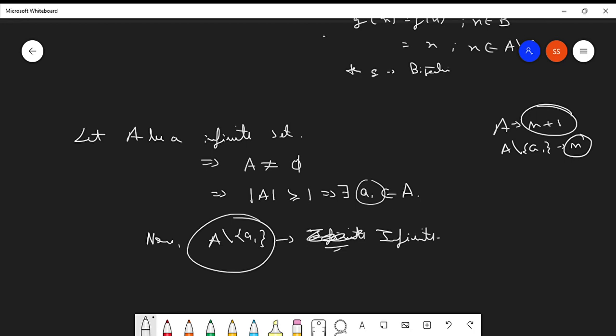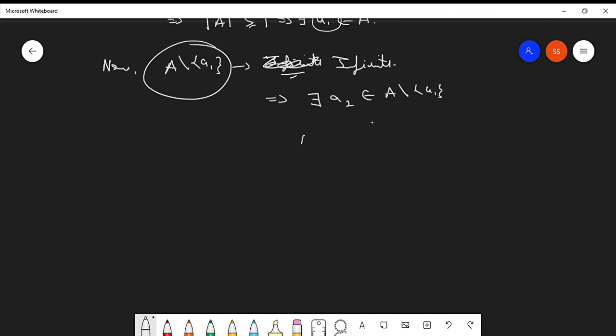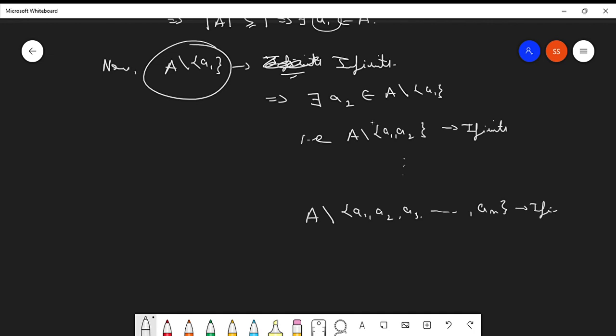Similarly, there exists some element A2 such that A2 belongs to the difference of A and A1. Clear? And again the same thing happens: A difference A1, A2 is still an infinite set, by the same process. If you go on doing like this, you will get that A difference A1, A2, A3, say we have done this for n times, An is still an infinite set and that is not equal to empty.